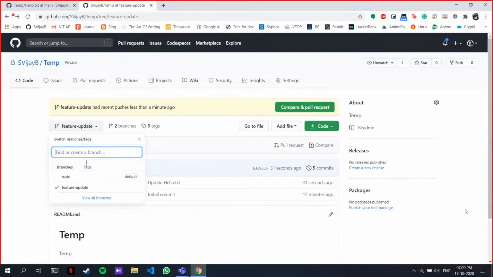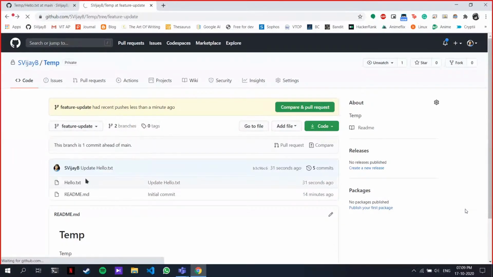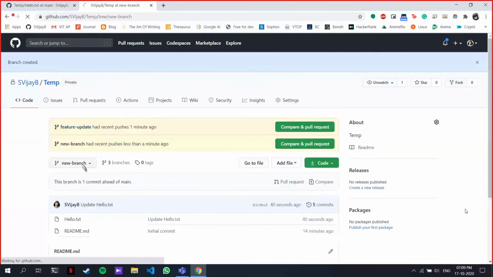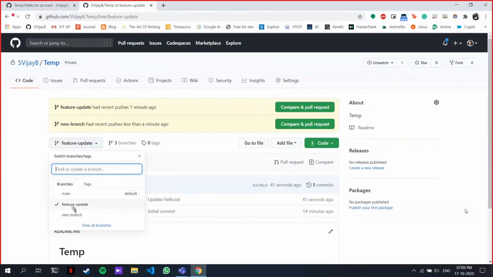You can create a branch from here also, view all branches. Just type a new branch name, create a new branch. And that's it, you have a new branch here. See, you have 3 different branches. You have the new branch, main branch, feature update.